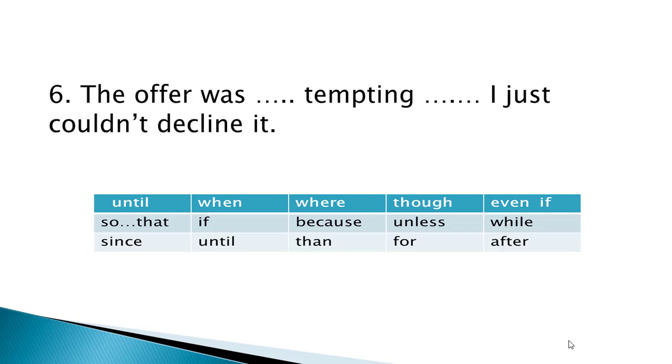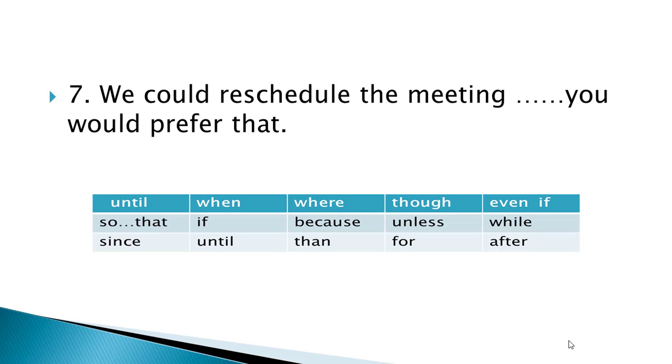There are two conjunctions in one box, please, and here are two blanks. So you can easily find out which will be the appropriate conjunctions. Yes, it is so and that. The offer was so tempting that I just couldn't decline it.